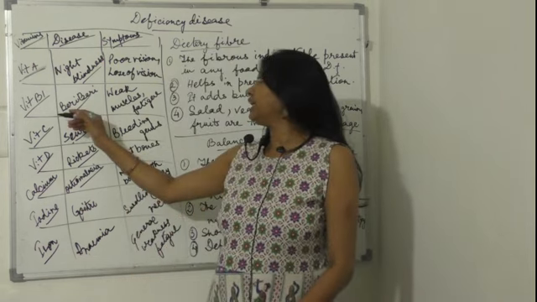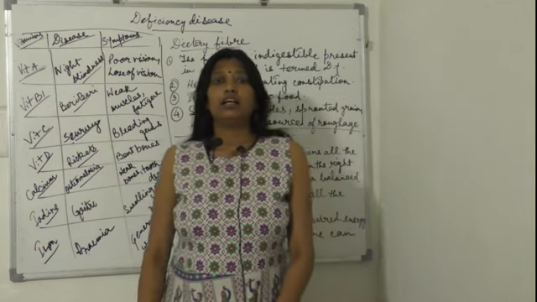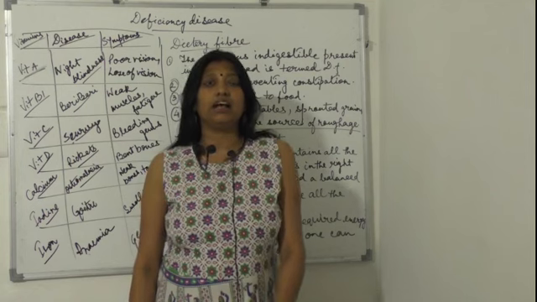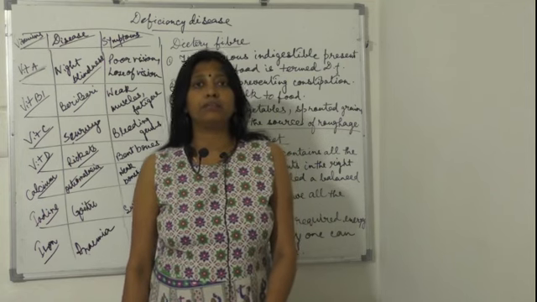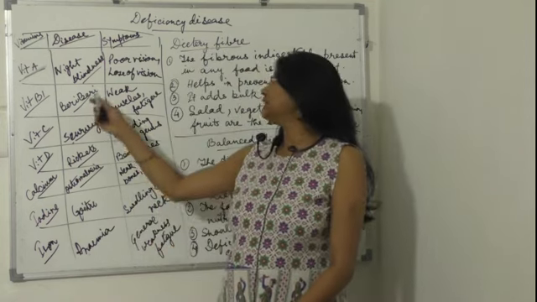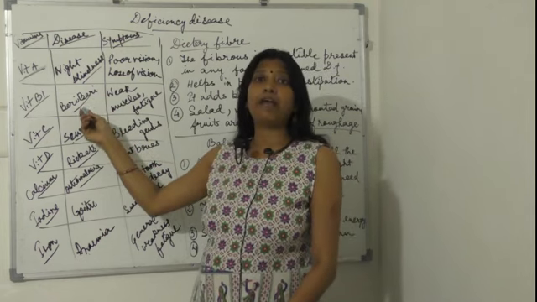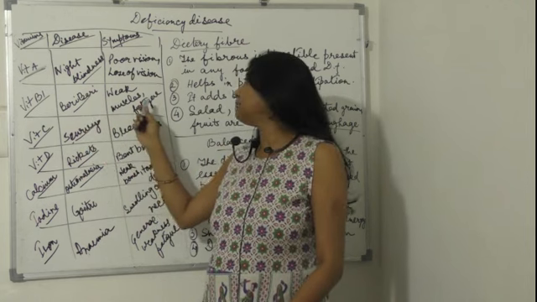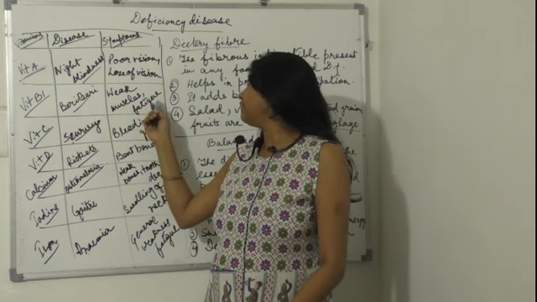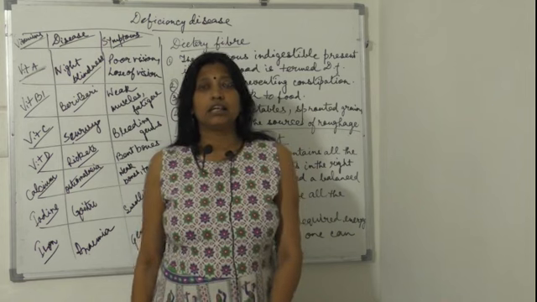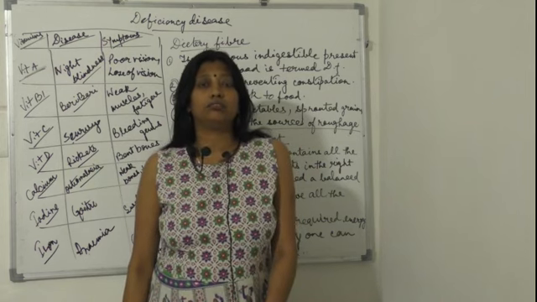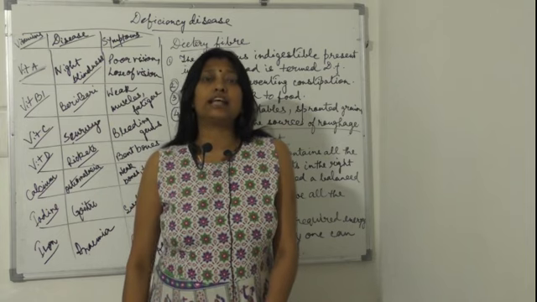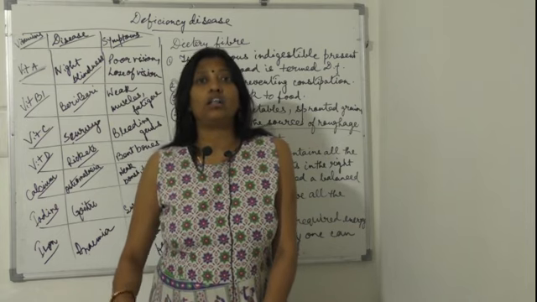Now the next one is vitamin B1. Because of the deficiency of vitamin B1, the deficiency disease that is caused is called beriberi. What is the name of the disease? Beriberi. What are the symptoms? Weak muscles and fatigue. The muscles have become weak, and the person is feeling fatigue all the time.